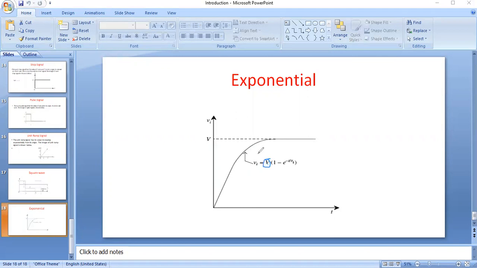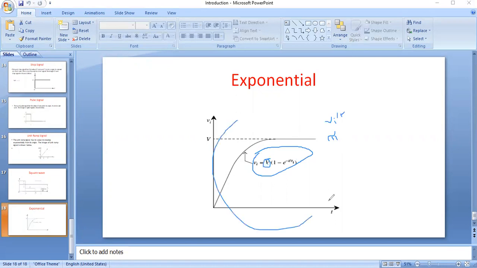Okay, so this is the mathematical representation for the exponential signal. What is the exponential signal's mathematical representation? Vi of t is equal to V into (1 minus e power minus t by tau 1), so it increases exponentially. Here the representation is tau 1.